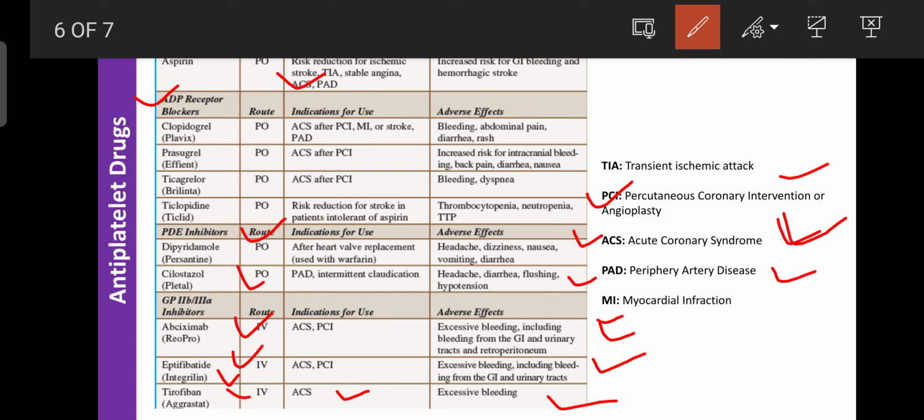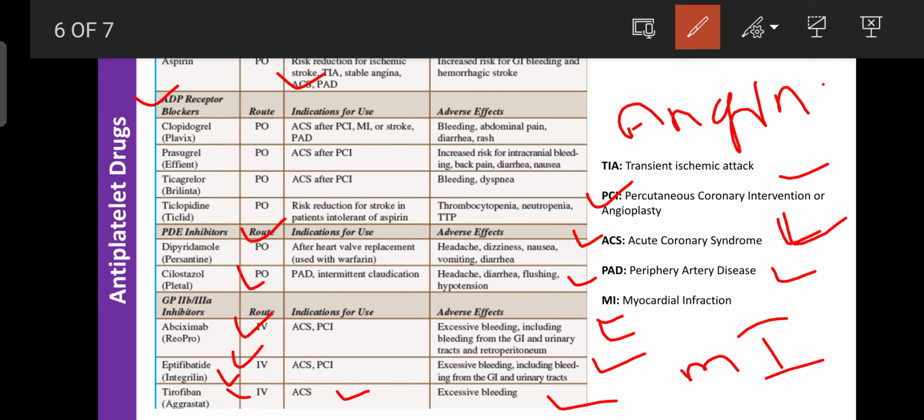They are used as antiplatelet agents to avoid the formation of excess clots inside the blood vessel. That's why they are used in treatment of ischemic heart disease, also known as myocardial infarction, and also in the treatment of angina.